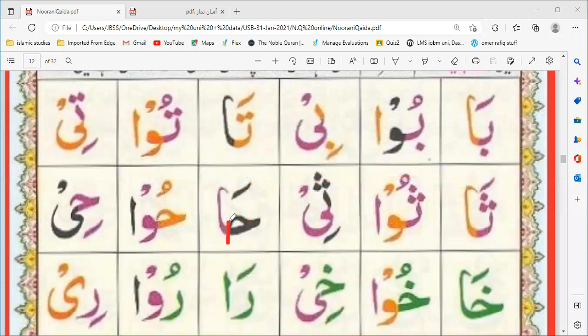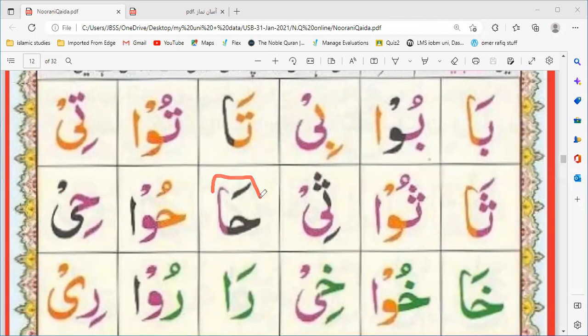The black one is ha and the purple one is alif. So how to read them? Ha alif zabar ha. Shabash. Ha waw pesh hu. Ha ya zir hi.